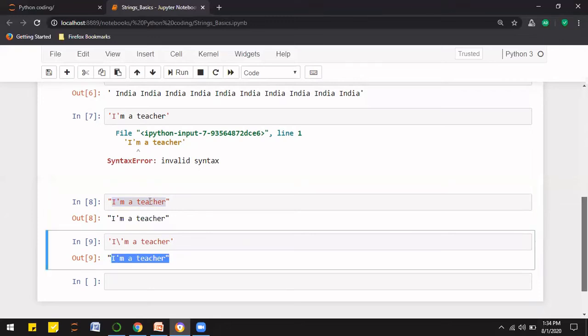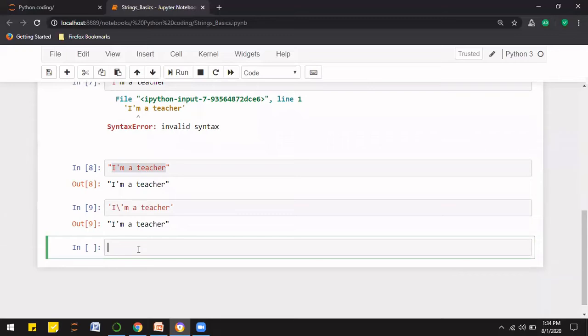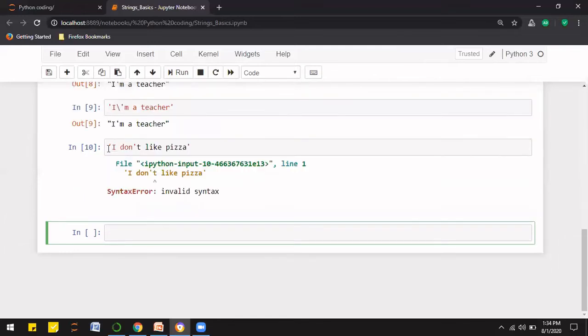Now let's take one more example. I don't like pizza. So here also we are facing the same issue. Python considered this as a string from this to this. So to handle this issue, first of all, we see that it is going to give me the error.